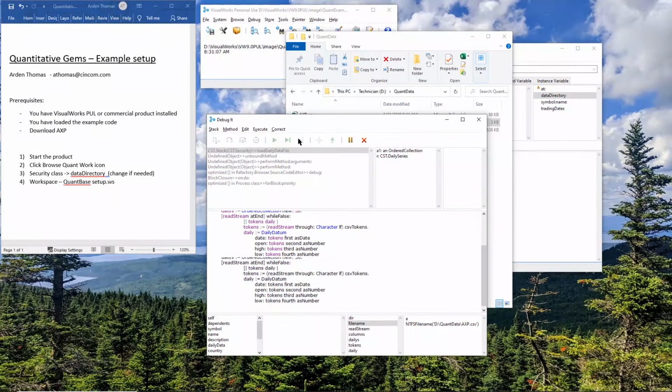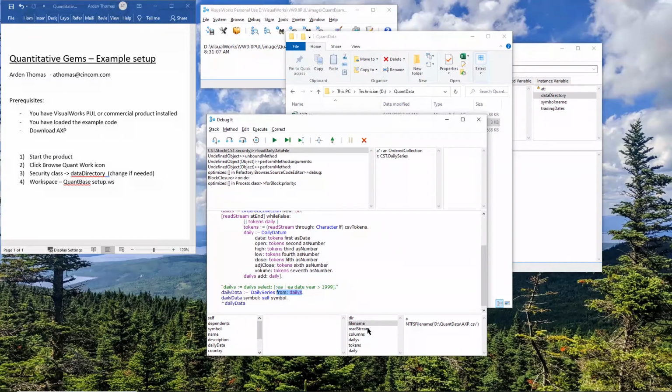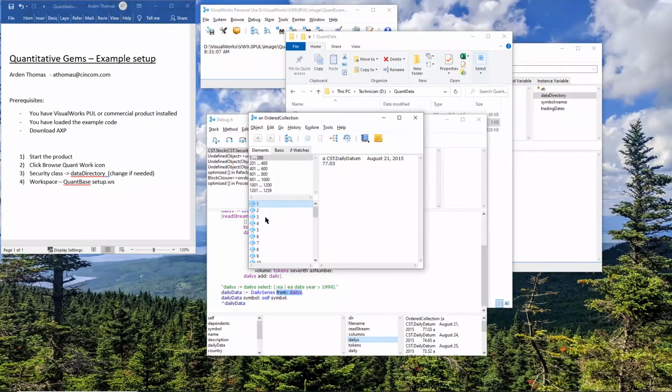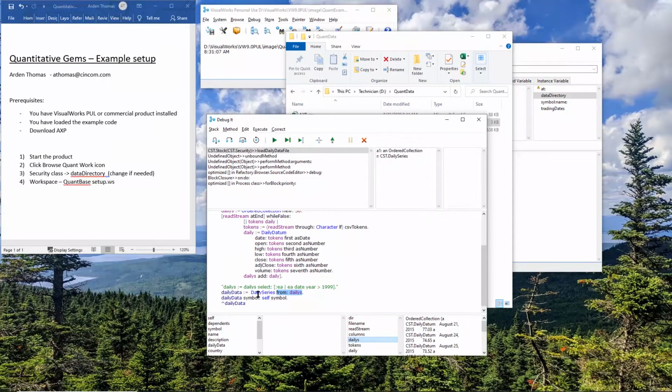So let me skip down through that. It's done that. It's created my list of dailies. Let's take a look at one. Date, open, high, low, close, and volume, and adjusted close. That's what came in the file.